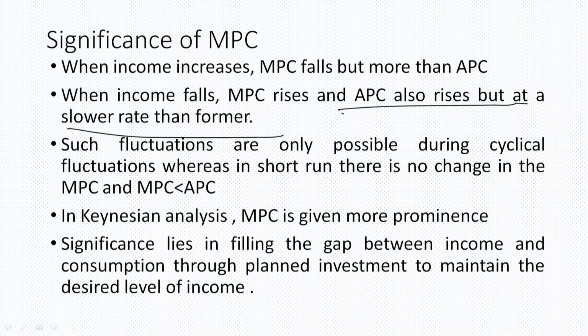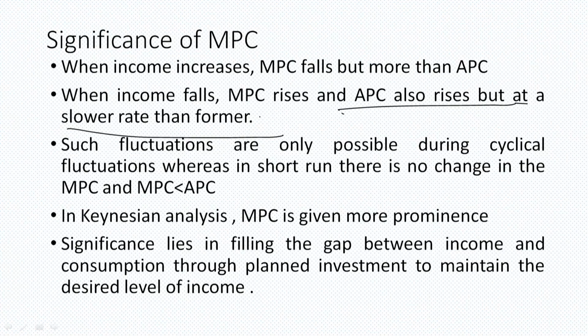Why does this happen when income falls? It happens because when we are acclimatized to a higher standard of living, and due to some reason the income goes down, maybe the economic or business activities are going down, we try to sustain our consumption out of our past savings, out of our wealth. So APC rises, but at a slower rate. We say MPC rises, APC rises, but at a slower rate than the former. Such fluctuations are only possible during cyclical fluctuations in the short run.